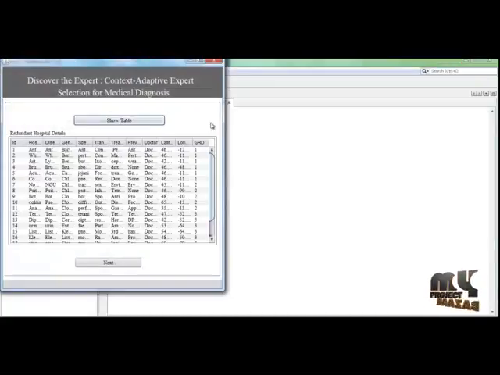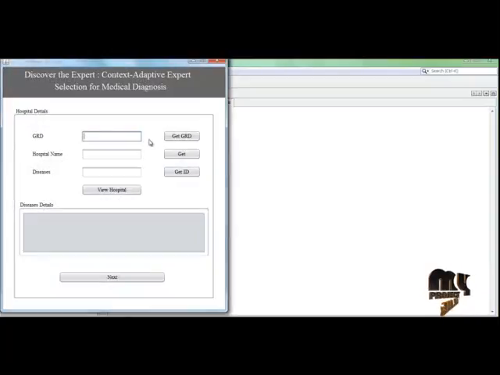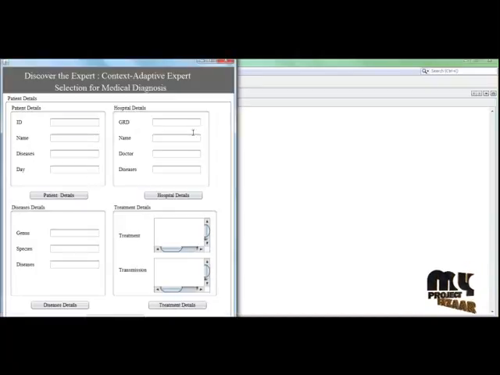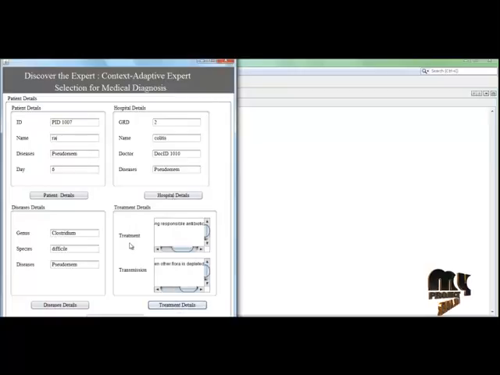So this is the hospital full details list, and then the hospital grade, and then name. So disease name, and then this is hospital details only. This view here. So patient details, and then hospital disease. This is the disease details, and then treatment details.